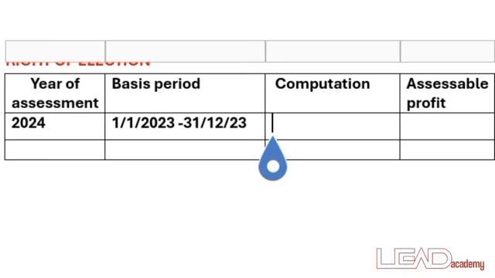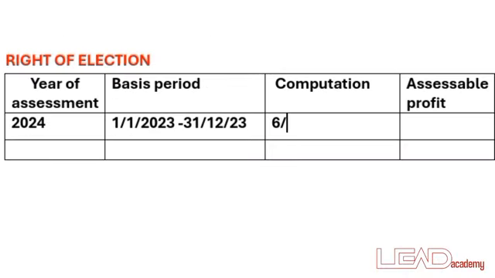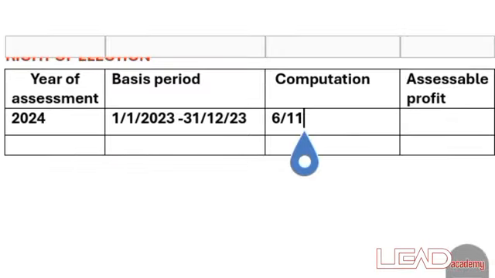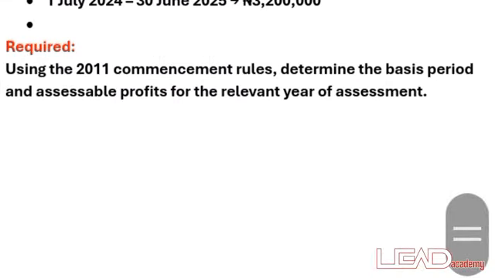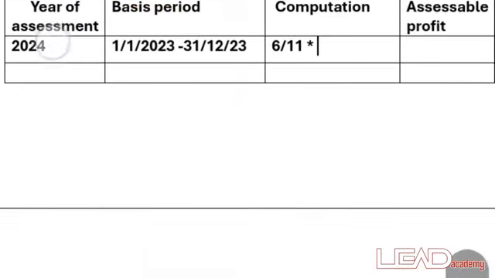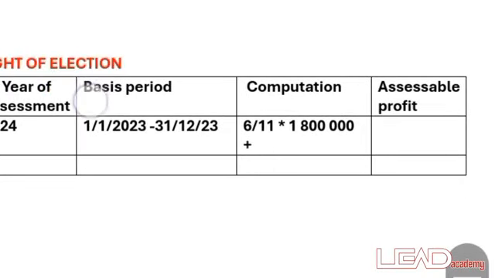So which is 6 divided by 11, that's for the first adjusted profit, then multiplied by the amount, 1.8 million. Add it up to 6 divided by 12, then multiplied by 2.4 million.